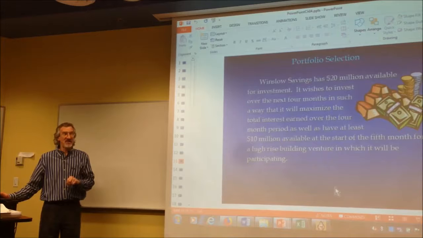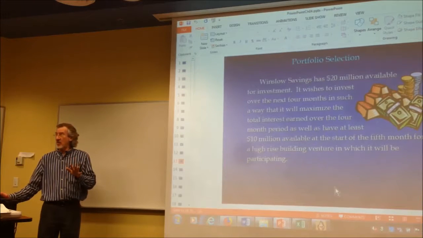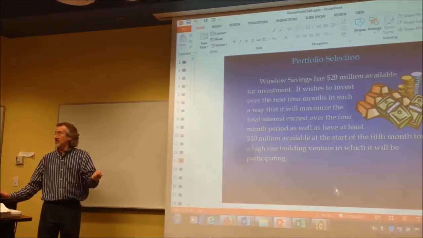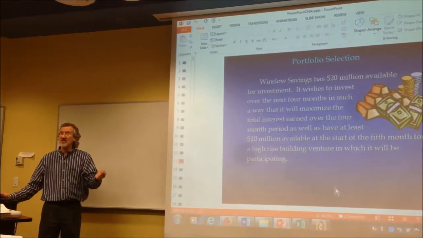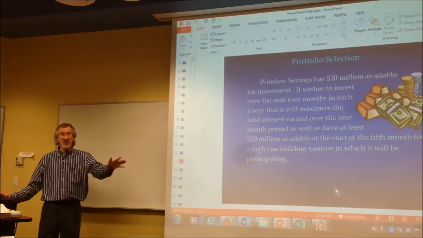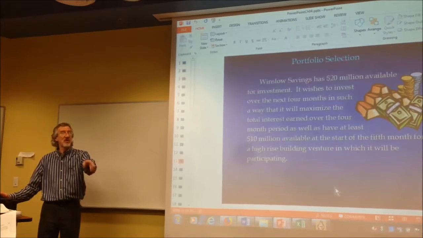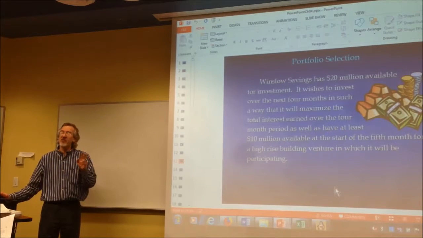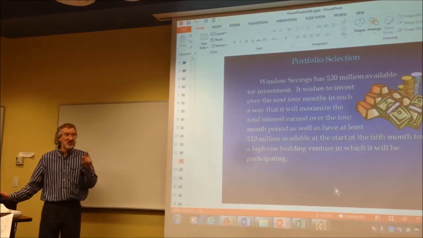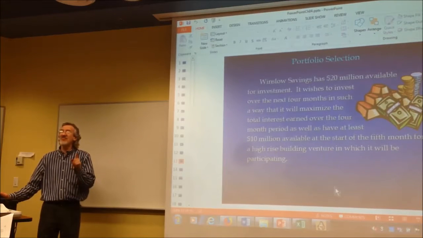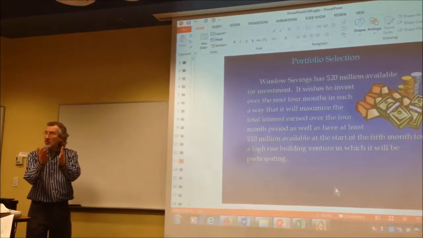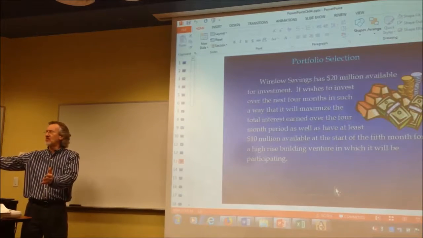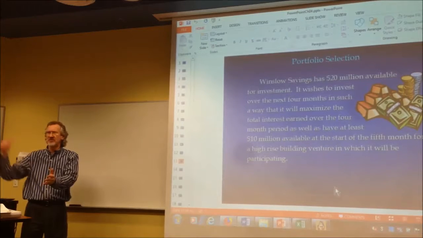How do they want to invest? And the hard part about all this is some of these choices, if you make the commitment to put the money in this investment, one of them you've got to leave it there for 2 months, you can't take it out. Another one you've got to leave for 3 months, you can't take it out, and this is a 4-month gig. You're in charge of how this will be invested for the next 4 months, and at the end of the 4 months, you promise the client that $10,000 will be maturing and ready for this building that they want to invest in, be part of, to build, this commercial building.